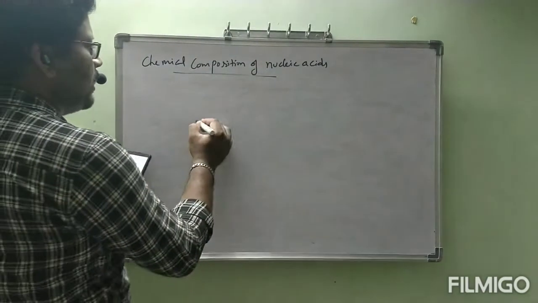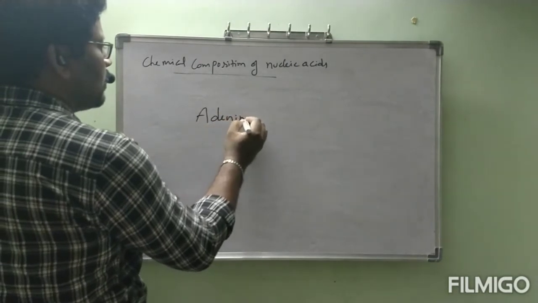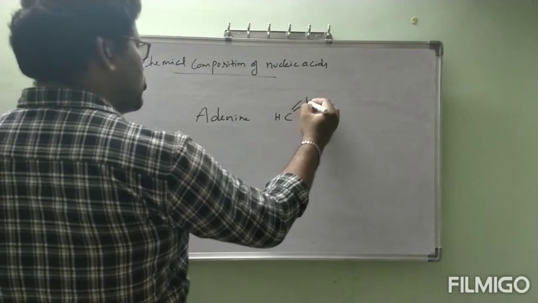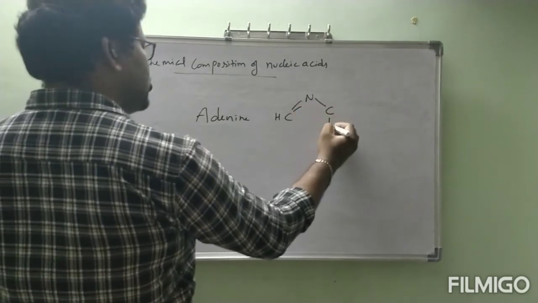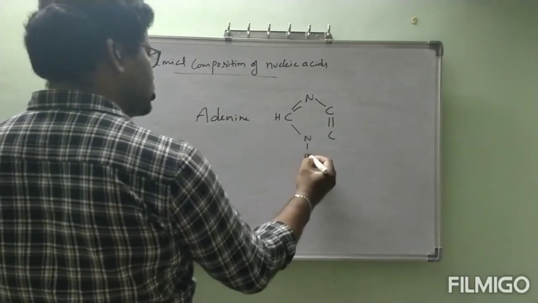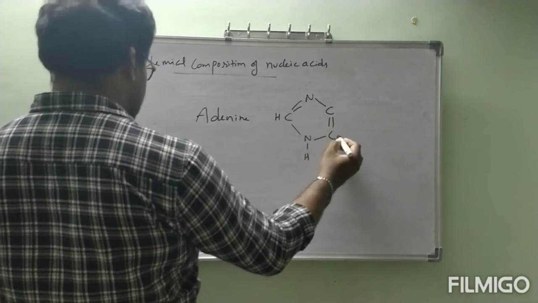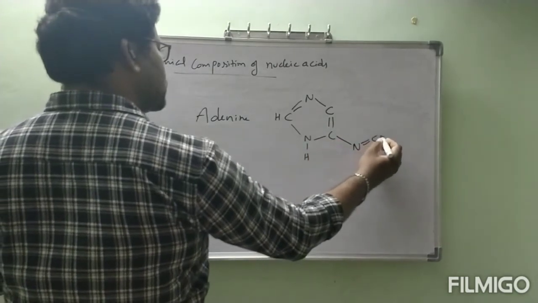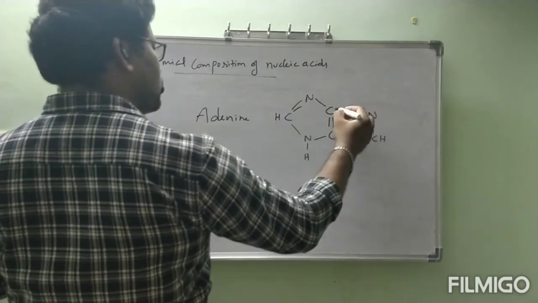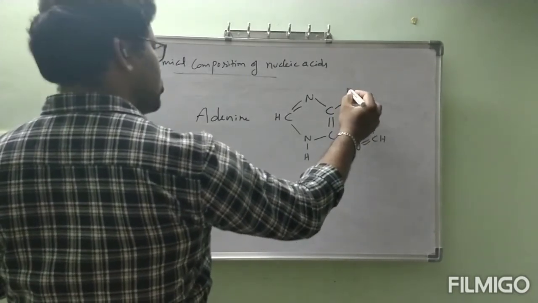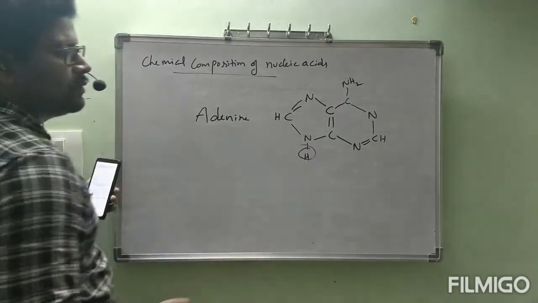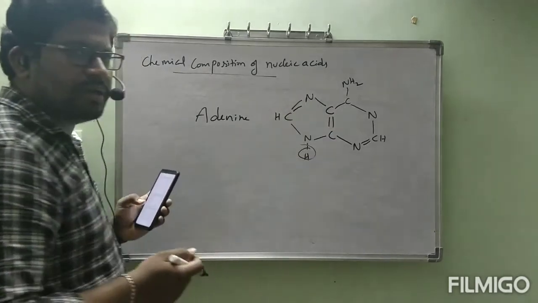Adenine: CH double bond N, C double bond C, NH, N double bond CH, N, C, NH2. See here we have NH. Okay, this is the structure of adenine.